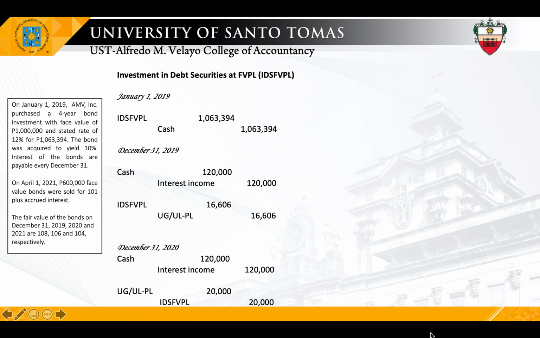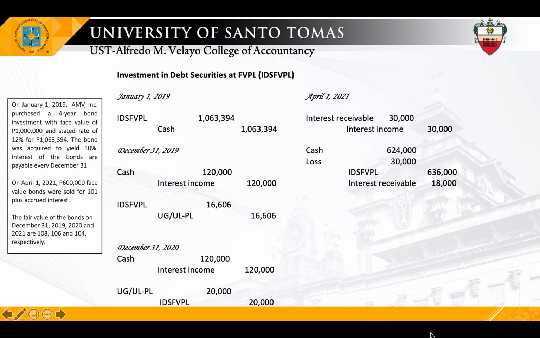So that's 1 million times 12% times 3 over 12, 30,000. So debit interest receivable 30,000, credit interest income 30,000. But to record the sale, we will not include the whole 30,000 because 30,000 is good for 1 million. Tama? But only 600,000 out of 1 million was sold. So that's 30,000 times 60%, 18,000. Only the 18,000 will be included in the sale.